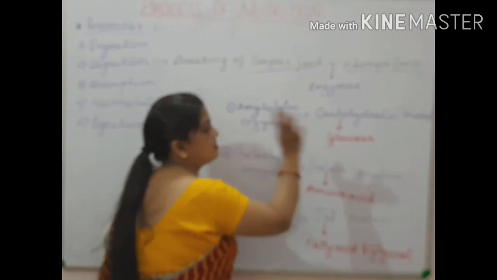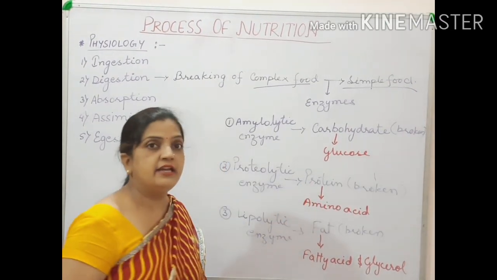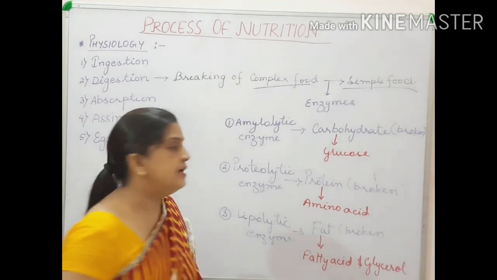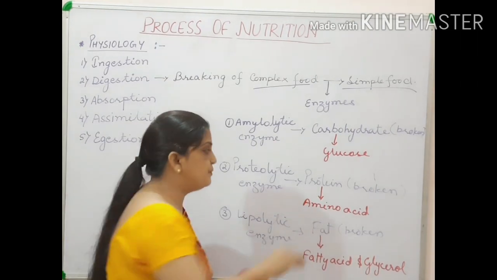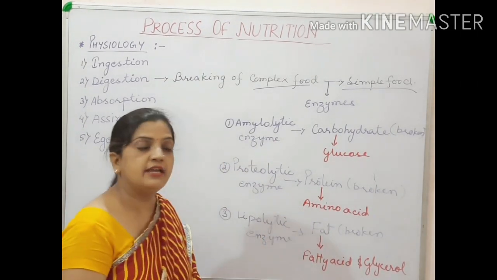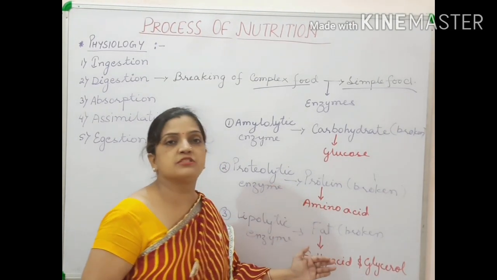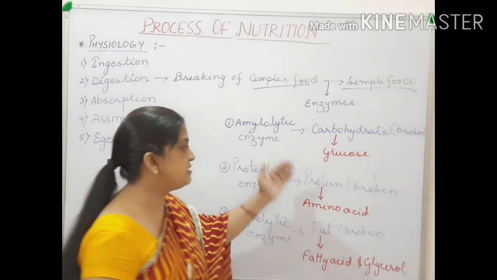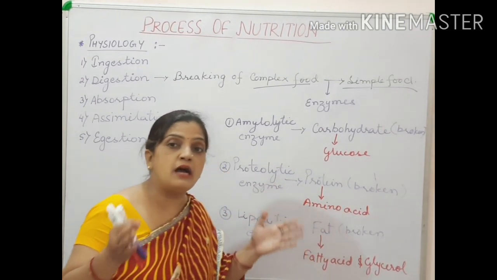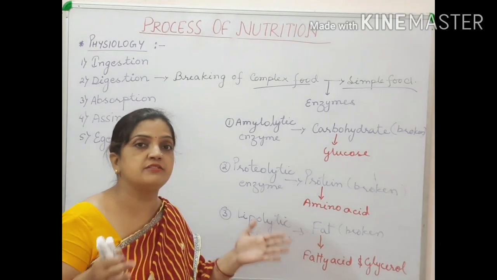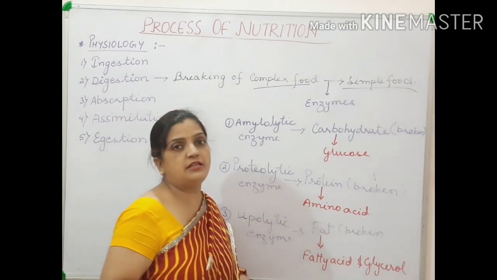Then carbohydrate is changing into glucose. Proteins here are changing into amino acid. It is not a one-step reaction. In between, many chemical reactions are taking place and then protein is changing into amino acid, and the same with the fat also. So in a simple one-step chemical reaction, these conversions from the complex into the simple do not take place. It is a large number of chemical reactions, many chemical steps, after which these conversions take place.